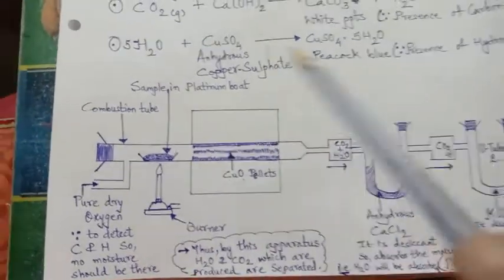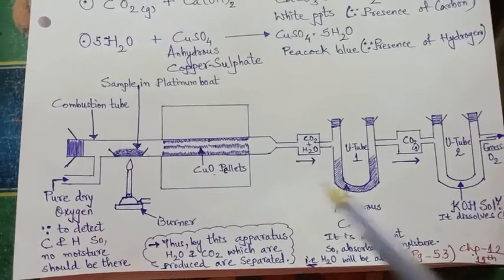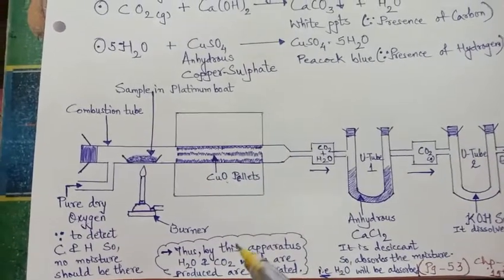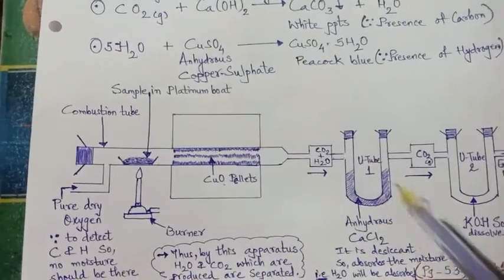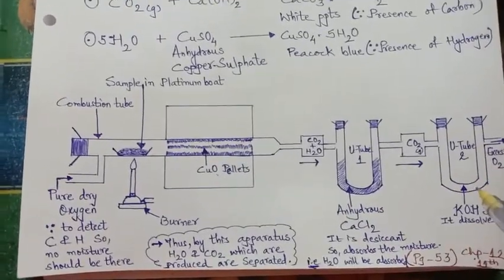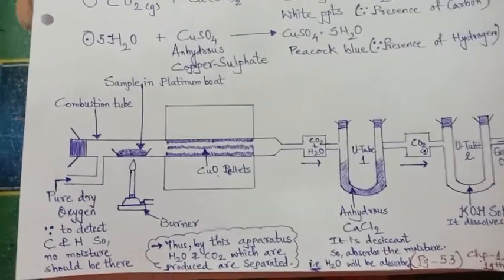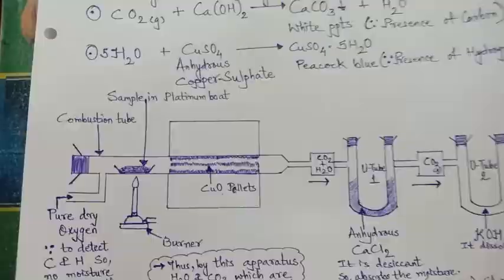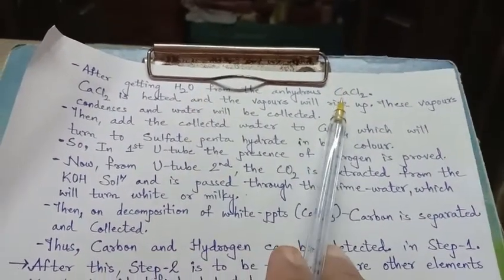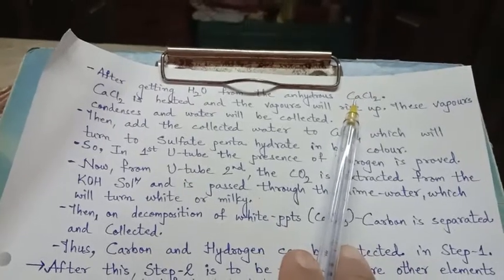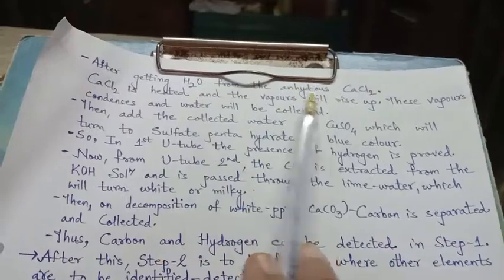So this is how in this apparatus hydrogen and carbon are separated. Thus, by the use of this apparatus, not hydrogen directly, but H2O and carbon dioxide are separated in the respective U-tube 1 and U-tube 2. Now, the calcium chloride after absorbing H2O is no longer anhydrous.